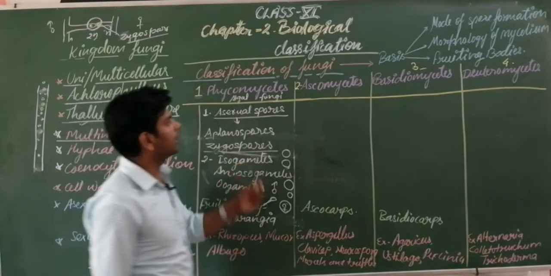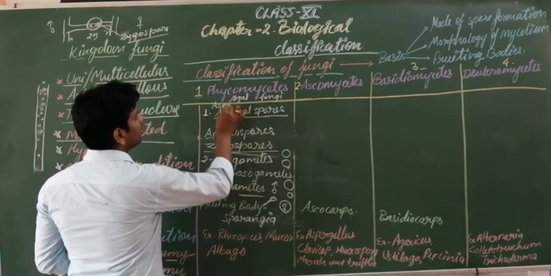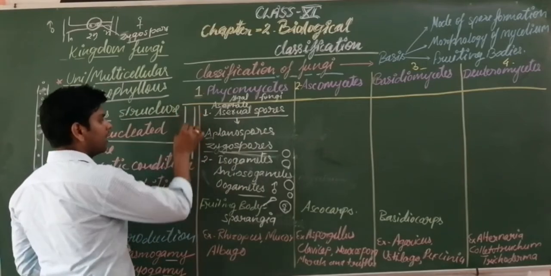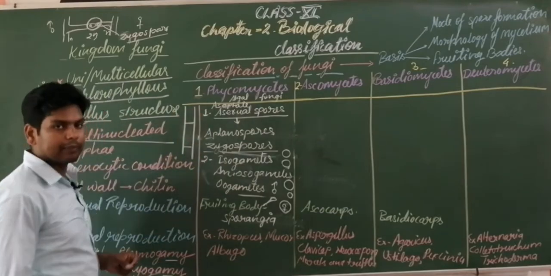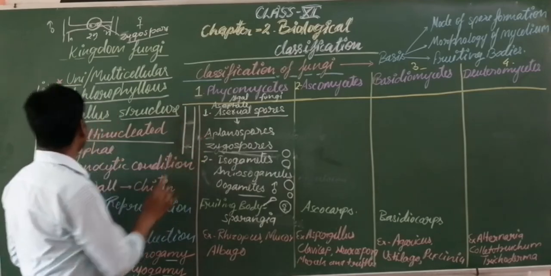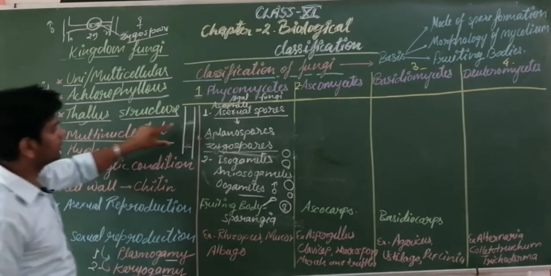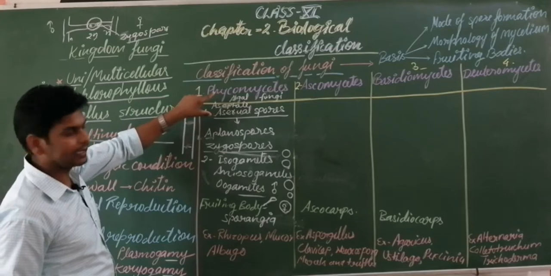So here let's discuss the Ascomycetes. What is the Ascomycetes? Students, I forgot one thing to tell you, that in Phycomycetes the mycelium is aseptate. Aseptate means there is no septa between the cells, means all the cells are mixed like this one. I told you coenocytic condition, which is a multinucleated structure. So these characteristics are found in Phycomycetes.